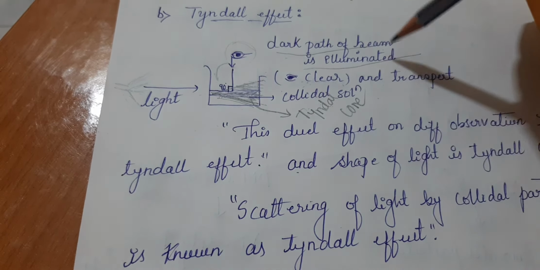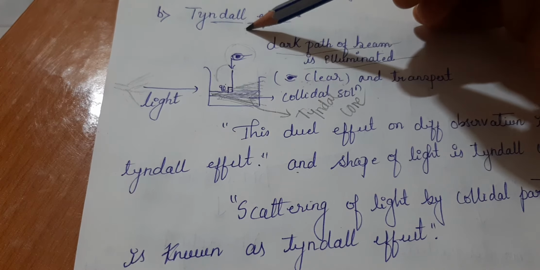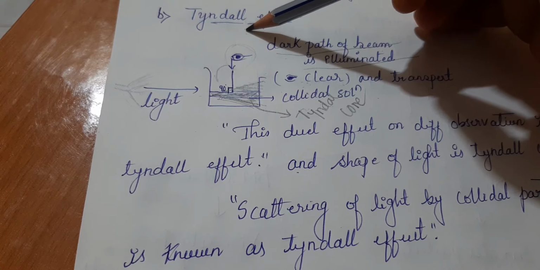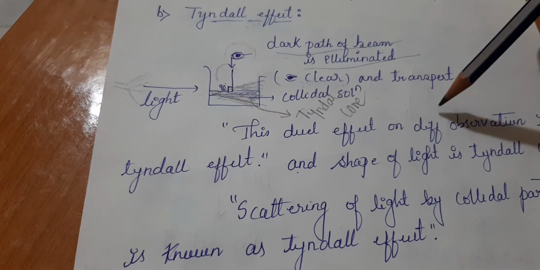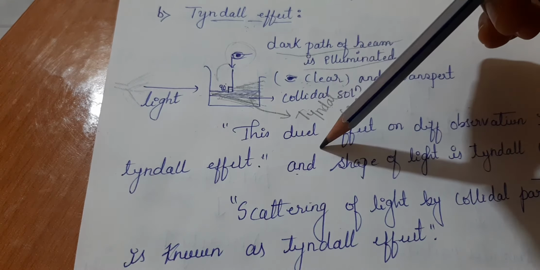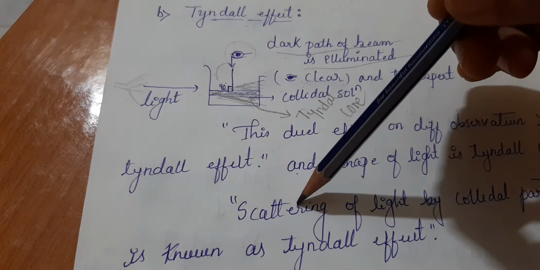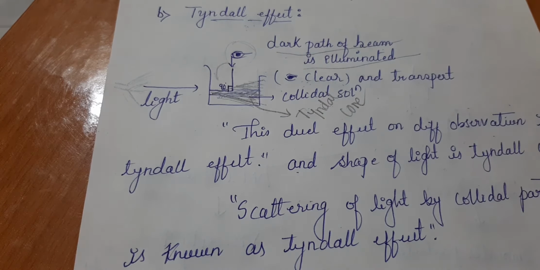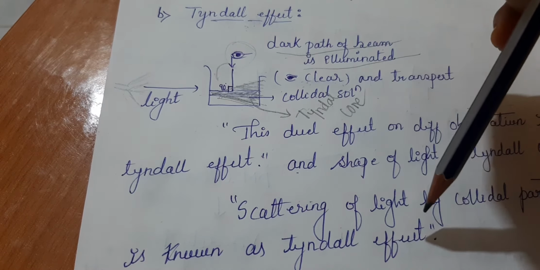And this whole effect is called the Tyndall effect, which was explained by the scientist Tyndall, so it is named the Tyndall effect. This dual effect of different observation is the Tyndall effect, and the shape of the light is called the Tyndall cone. Scattering of light by colloidal particles is itself known as the Tyndall effect.